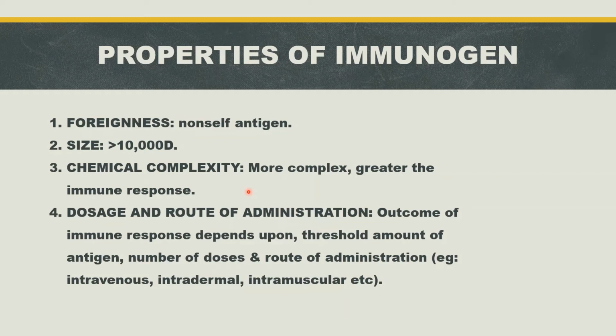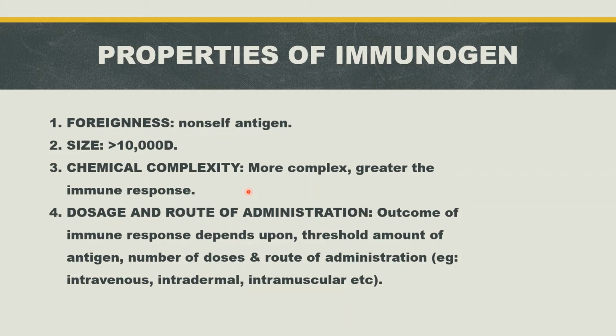The route of administration also affects the outcome because the route determines which organ and cell population will be involved in the response.